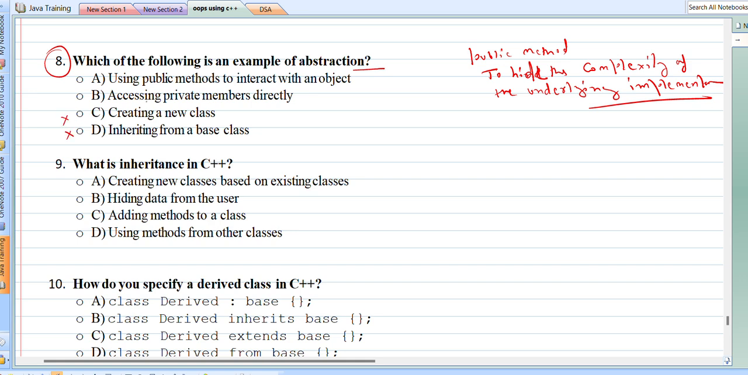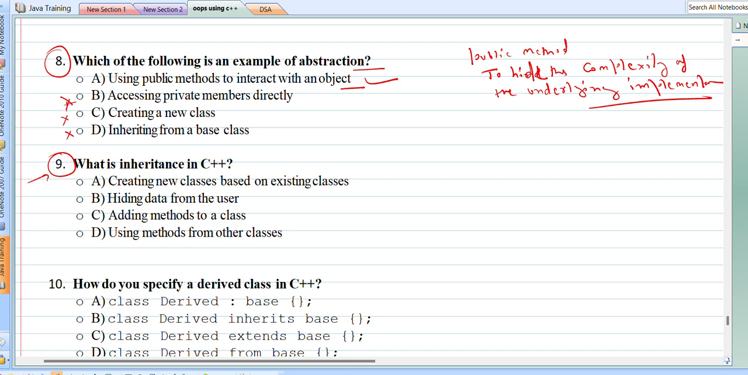Creating new class, no. Accessing private members, we cannot access private members directly outside the class. So the correct option is using public methods to interact with the object, right? Basically we are directly calling the public methods, and we are using their functionalities without knowing the background details, without knowing the implementation details. So this is known as abstraction.